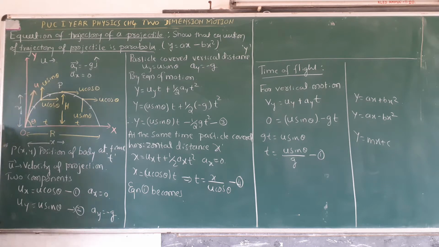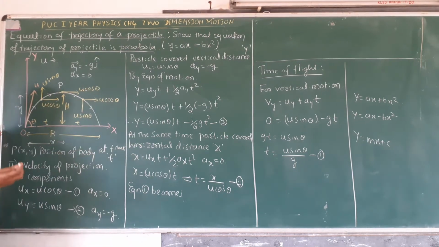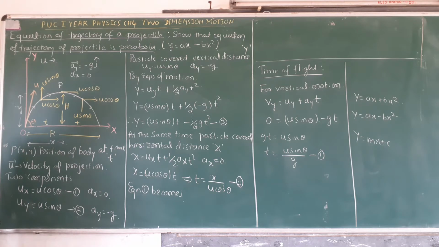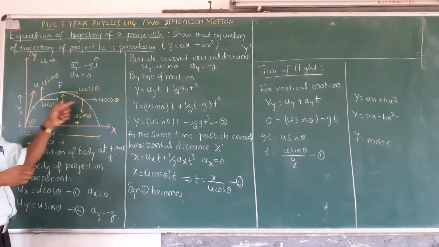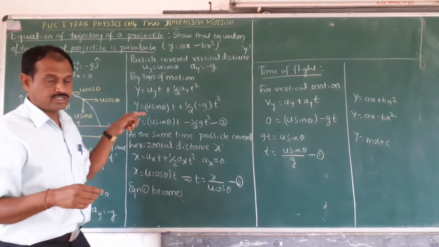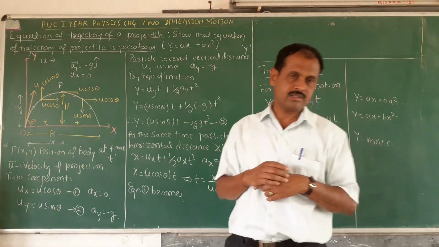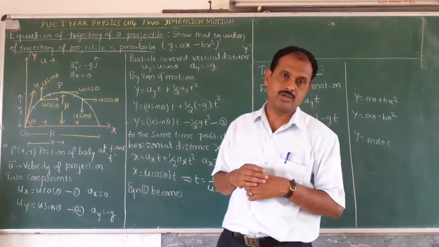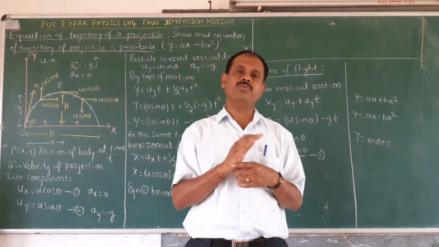Okay. Now u cos theta, the component of the velocity along the horizontal, is in the same direction. There is no change in the direction. Not only is it in the same direction, it is also uniform. Which velocity component in the projectile motion is uniform? The horizontal component of the velocity is uniform.